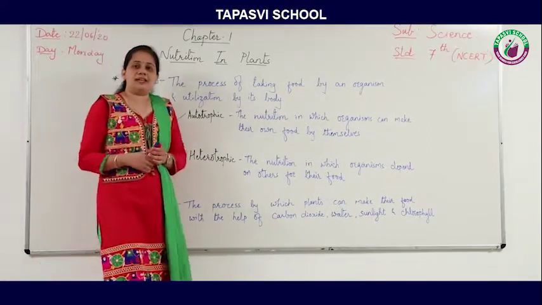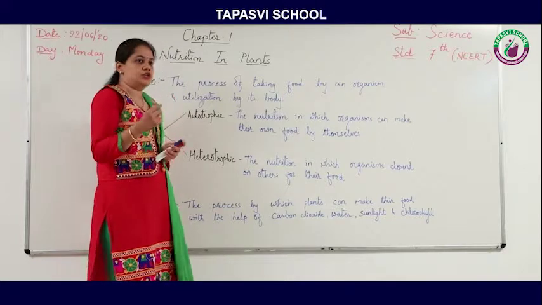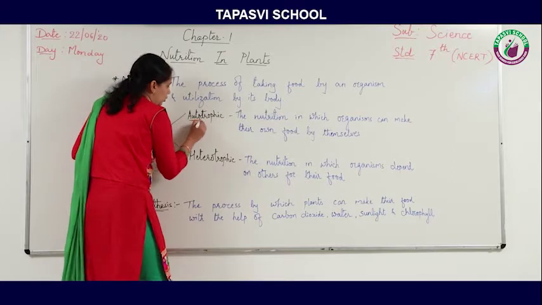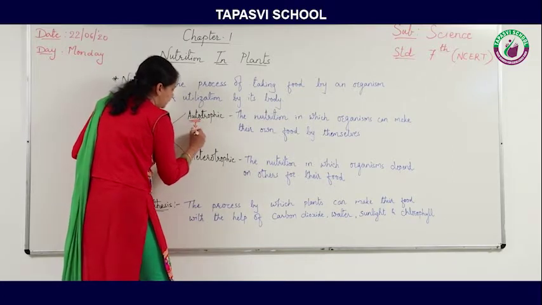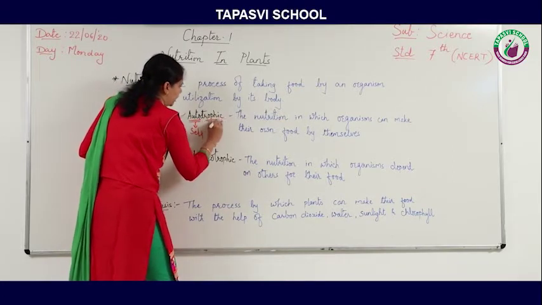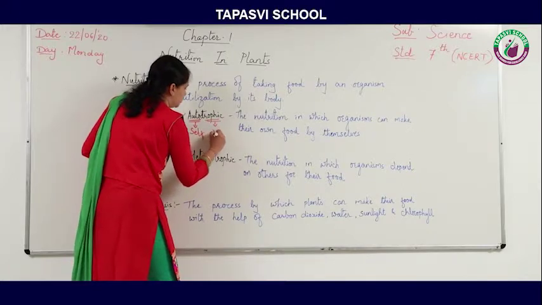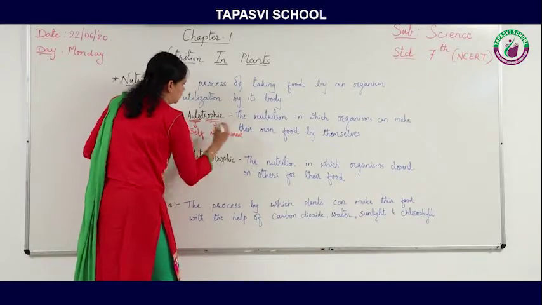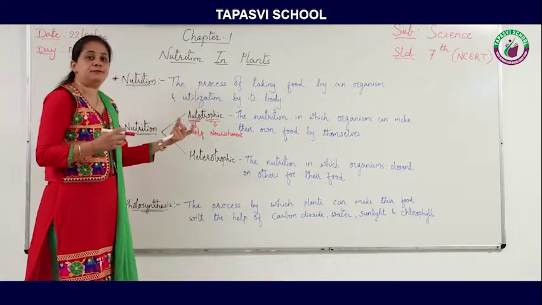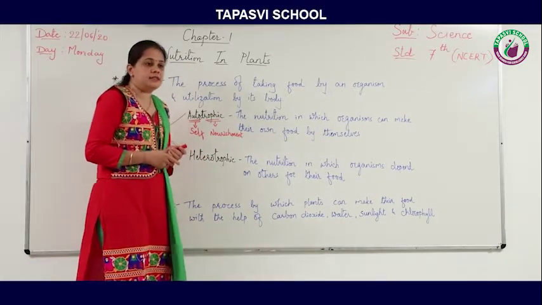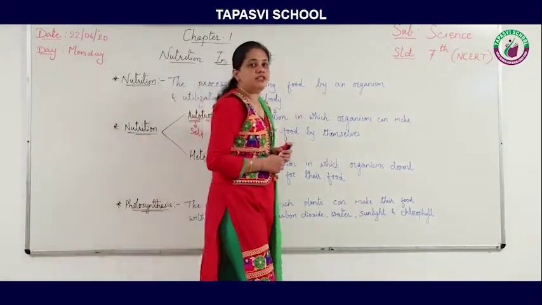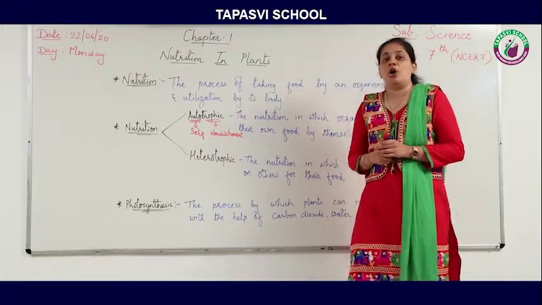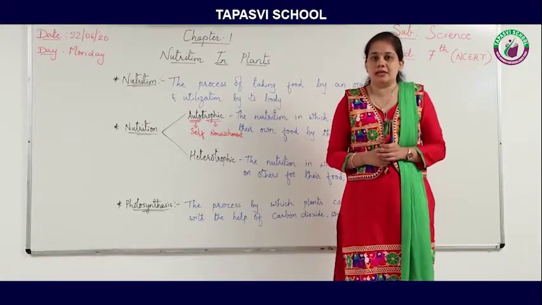So again you will ask, ma'am, what is autotrophic? Here the word itself suggests, auto means self and trophic means nourishment. So self-nourishment means the organisms which can make their own food by themselves are known as autotrophic organisms.